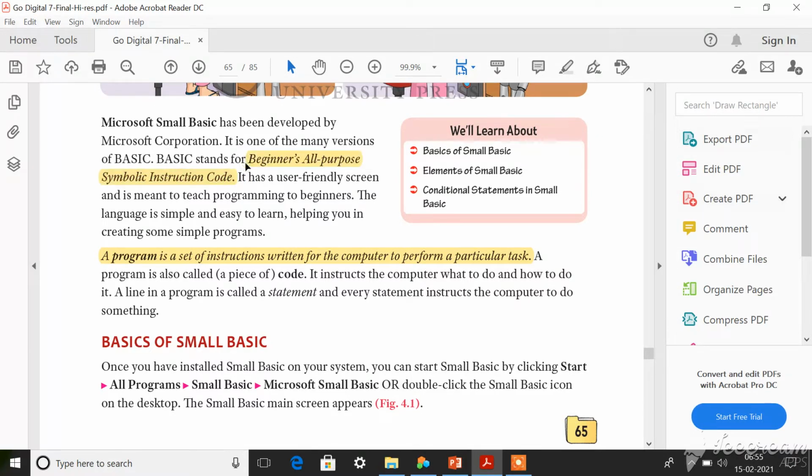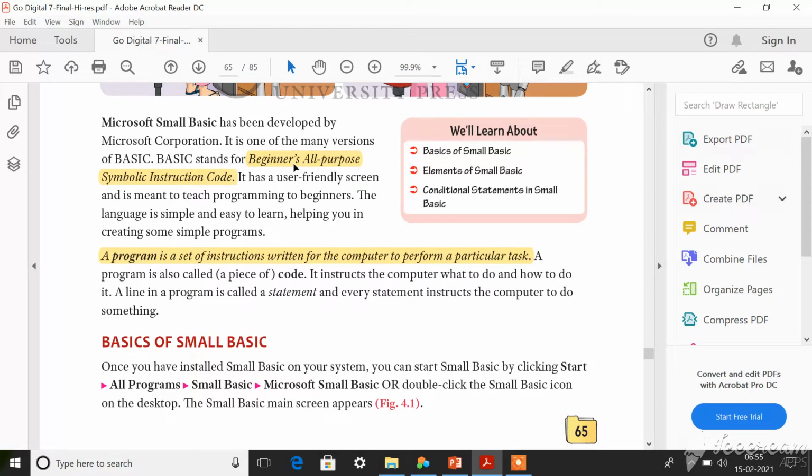Beginners all purpose symbolic instruction code is the abbreviation for the word basic. So it is a very user friendly screen. It means that anyone can learn it easily, and it helps you to create instructions which computer should follow. So the language is very simple. So you can use this language to create a good program.